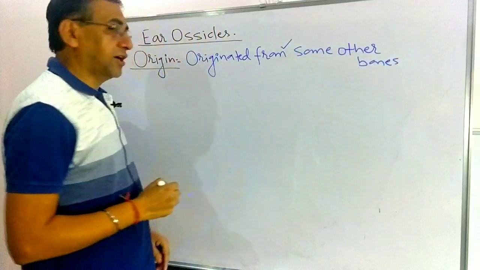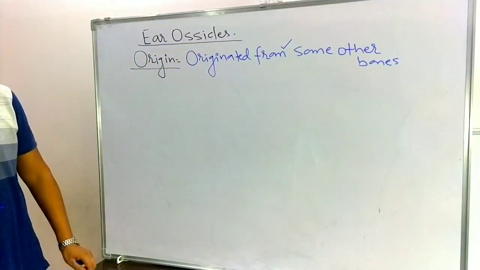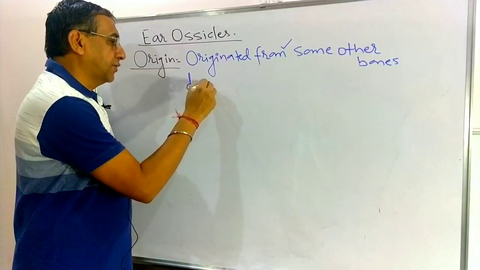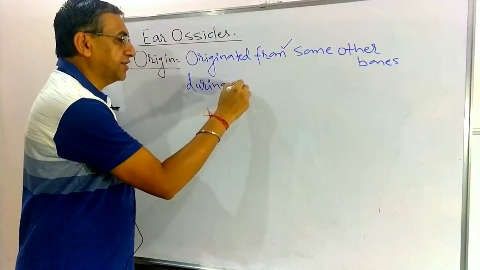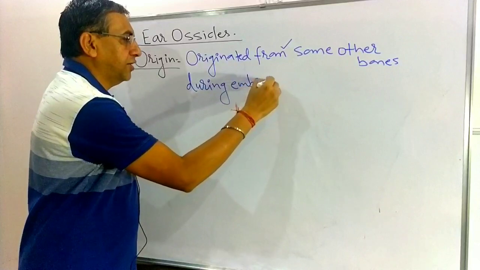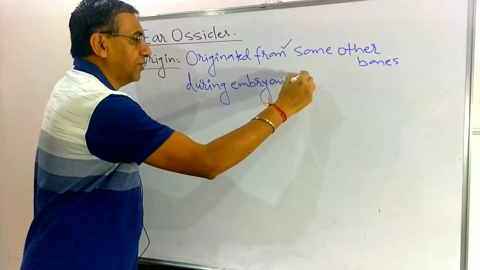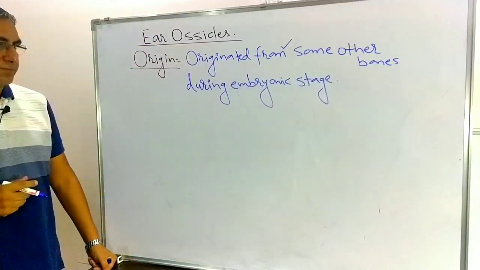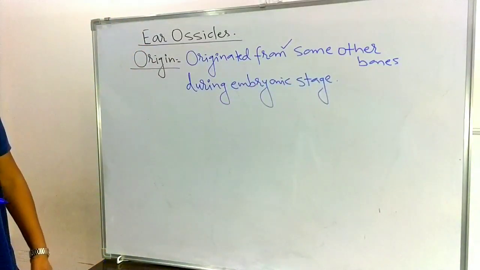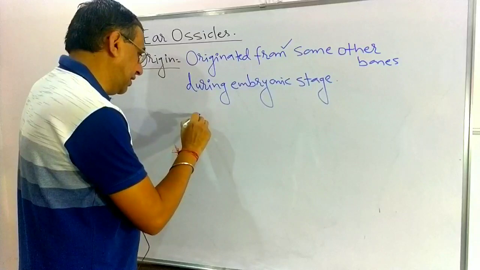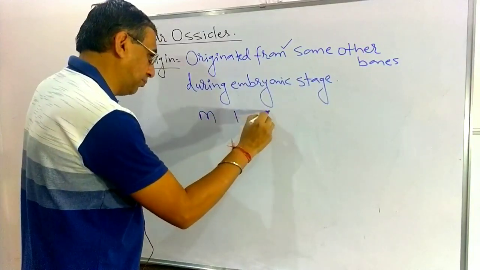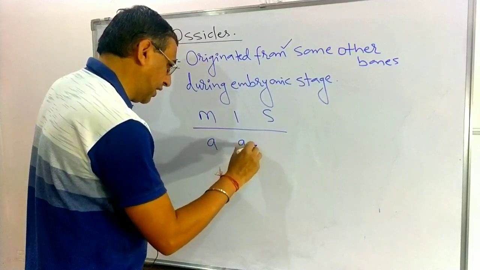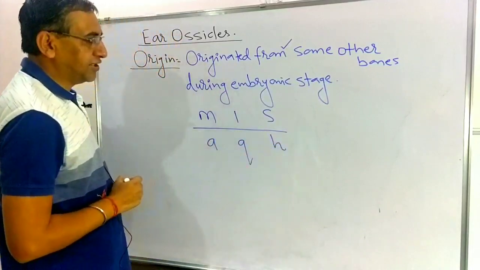The ear ossicles are originated from some other bones during the embryonic stage. Here you have to remember Miss AQH.